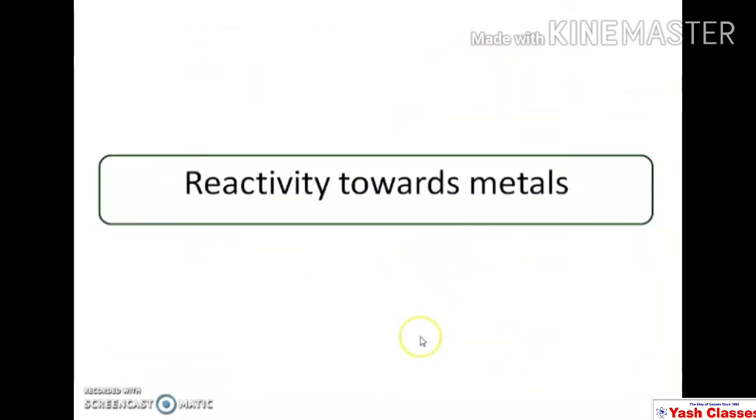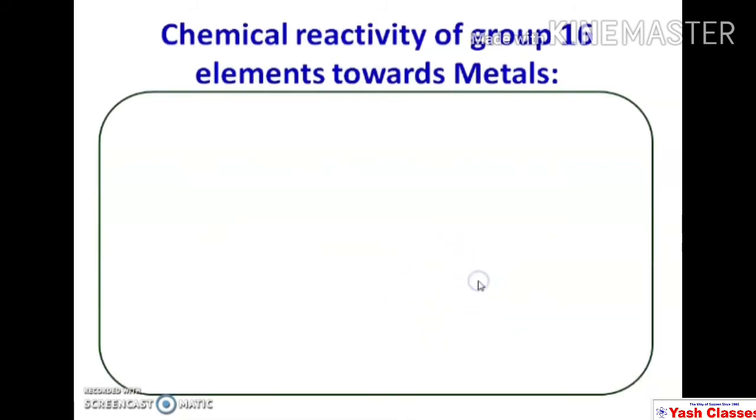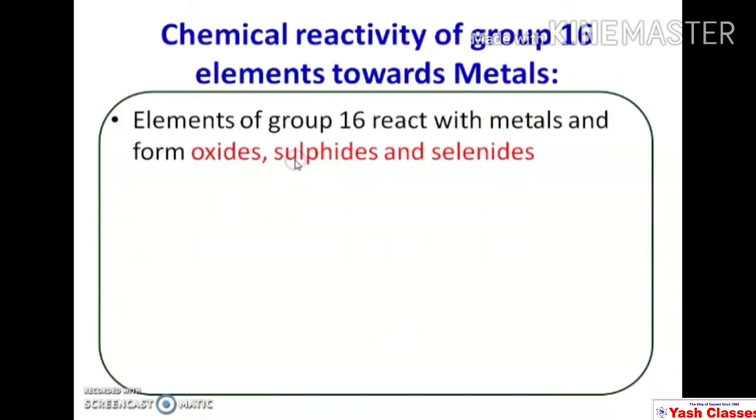Now reactivity of group 16, 17, 18 elements towards metal. Group 16 elements react with metals and there is a formation of oxides, sulfides and selenides. When metal combines with oxygen, there is a formation of oxide. When metal combines with sulfur, we get sulfide. And when metal reacts with selenium, there is a formation of selenide.